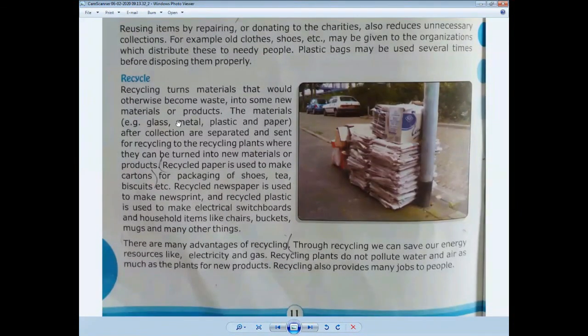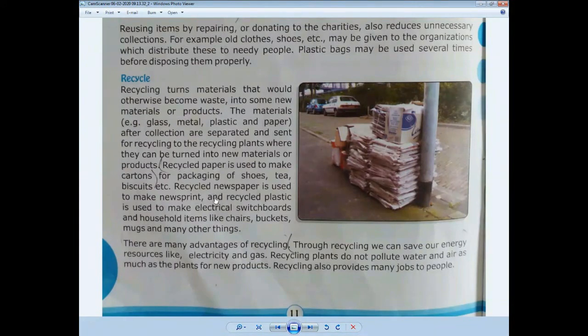The materials, glass, metal, plastic, and paper, after collection, are separated and sent to the recycling plants, where they can be turned into new materials or products. Yes, students, plants can also be recycled and changed into new material.